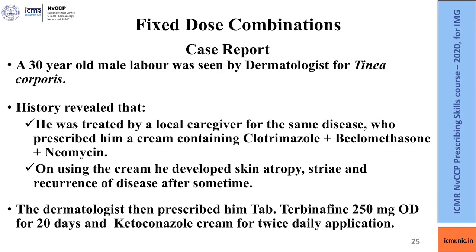Now look at the case report. A 30-year-old male laborer was seen by a dermatologist for tinea corporis. History revealed that he was treated by a local caregiver for the same disease, who prescribed him a cream containing clotrimazole, beclomethasone and neomycin. On using the cream, he developed skin atrophy, striae and recurrence of disease after some time. The dermatologist then prescribed him tablet terbinafine 250 mg OD for 20 days and ketoconazole cream for twice daily application.